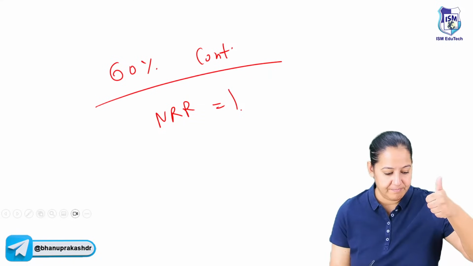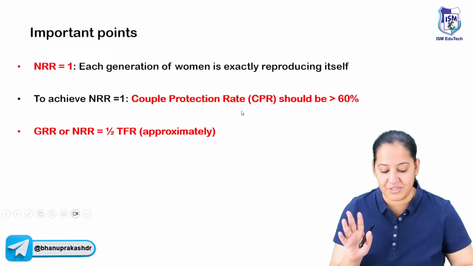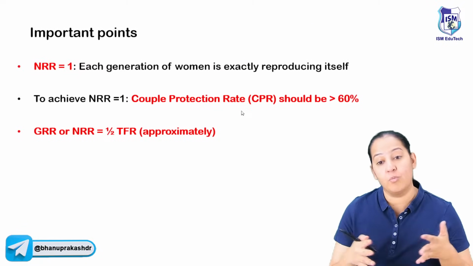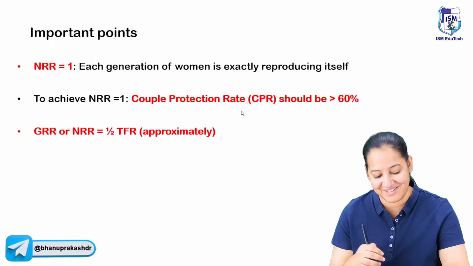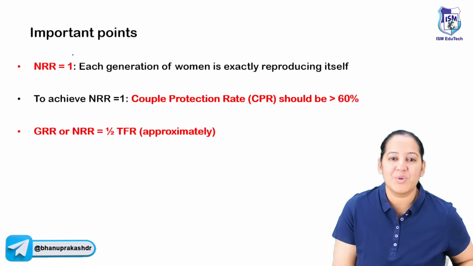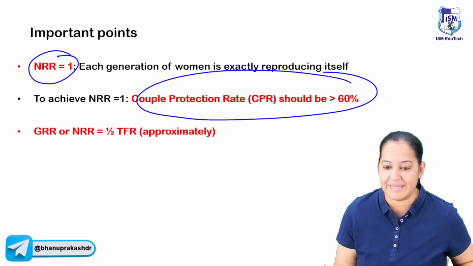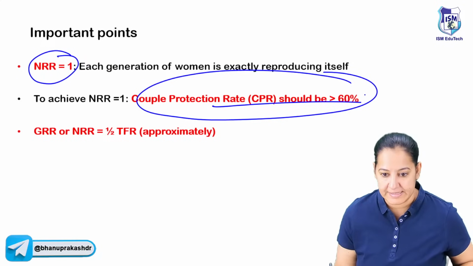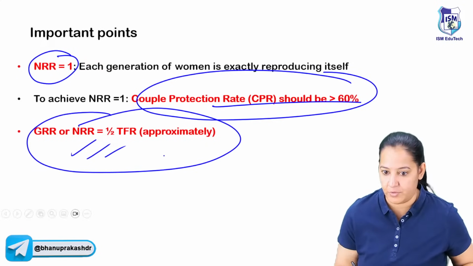Everyone give me a thumbs up if you all got it. Okay, so this is the concept and you got many questions on that. You may be thinking, madam is giving so much time on one question, but in one question, I'm covering 20 questions actually. So please understand the concept. I want NRR to be 1. For that, the couple protection rate should be more than 60. And NRR and GRR are half of TFR. It's also a PYQ, so please learn that.